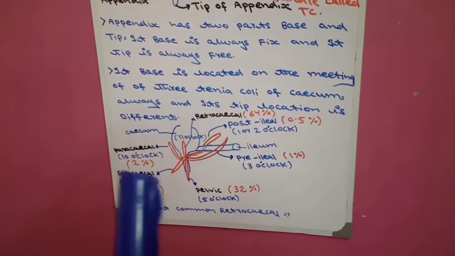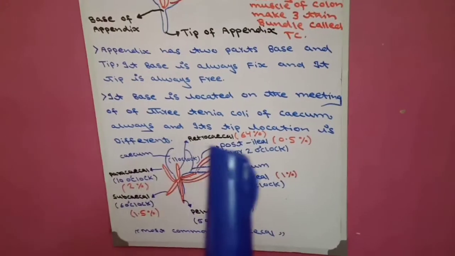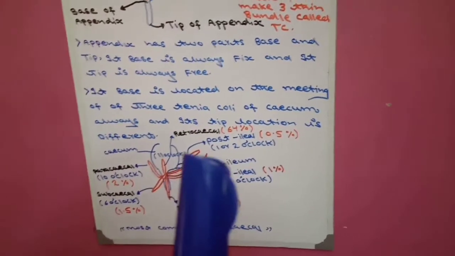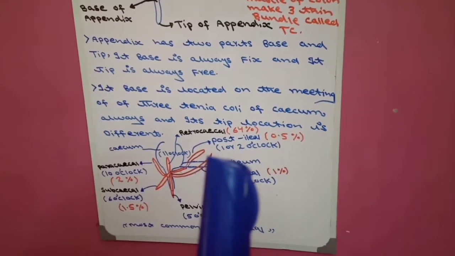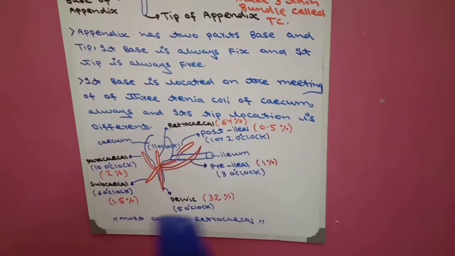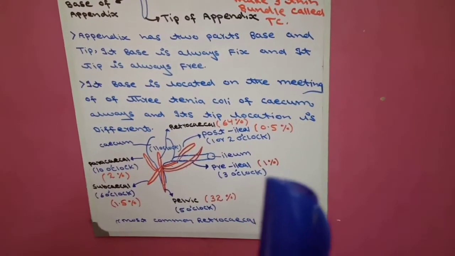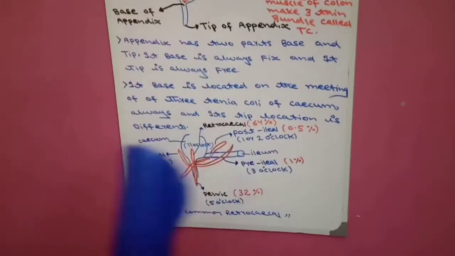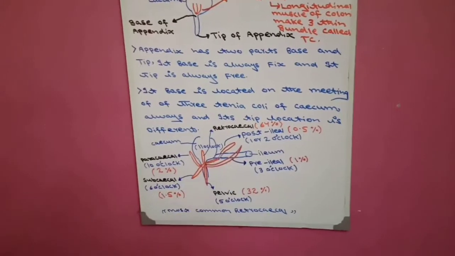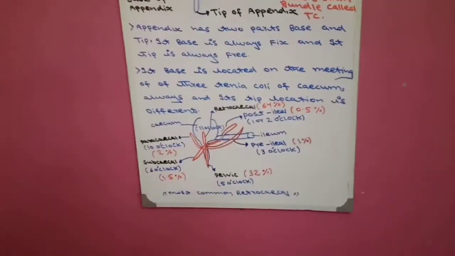Paracecal tip position is at 10 o'clock. Retrocecal position is at 11 o'clock. Post-ileal position is at 1 or 2 o'clock. And pre-ileal tip position is at 3 o'clock. This is the tip position of the appendix by the clock method.